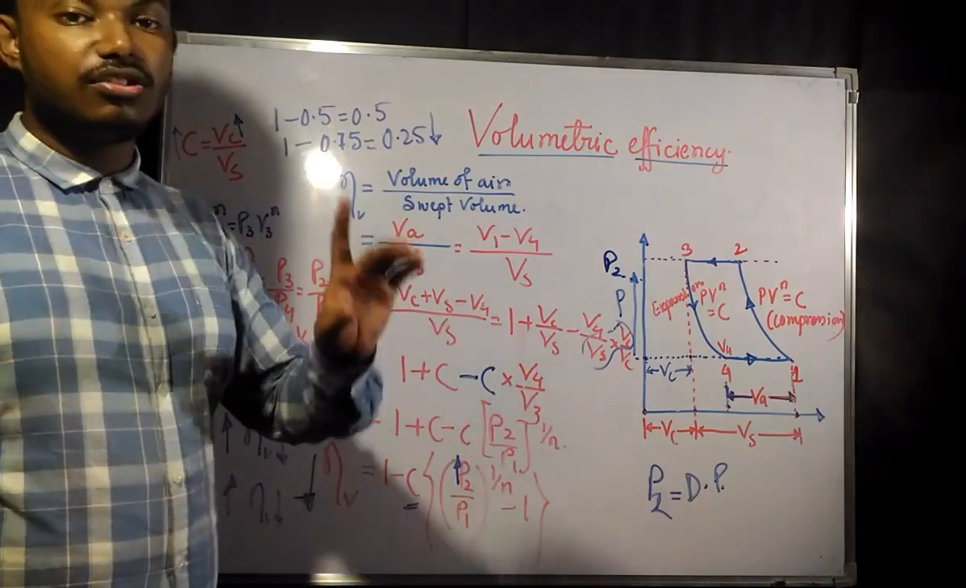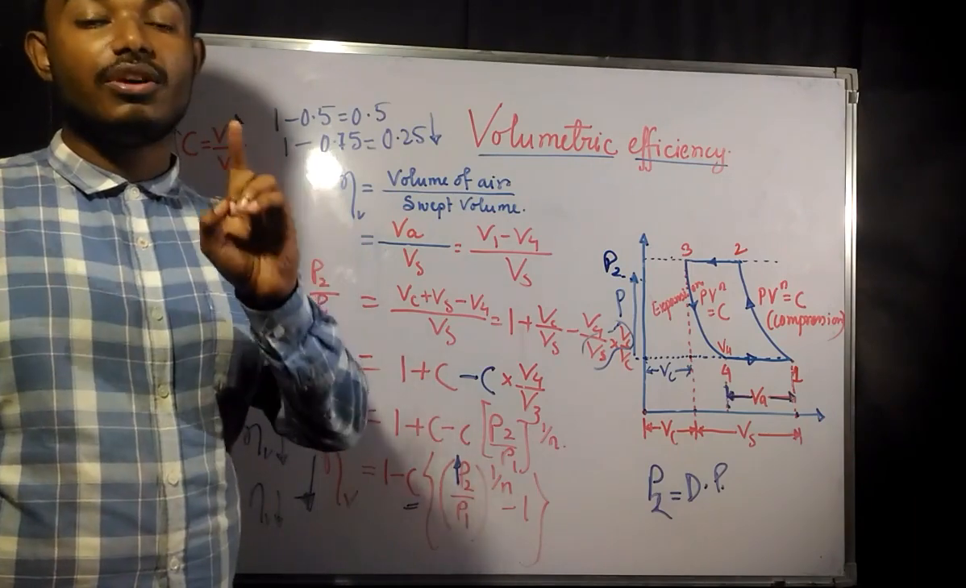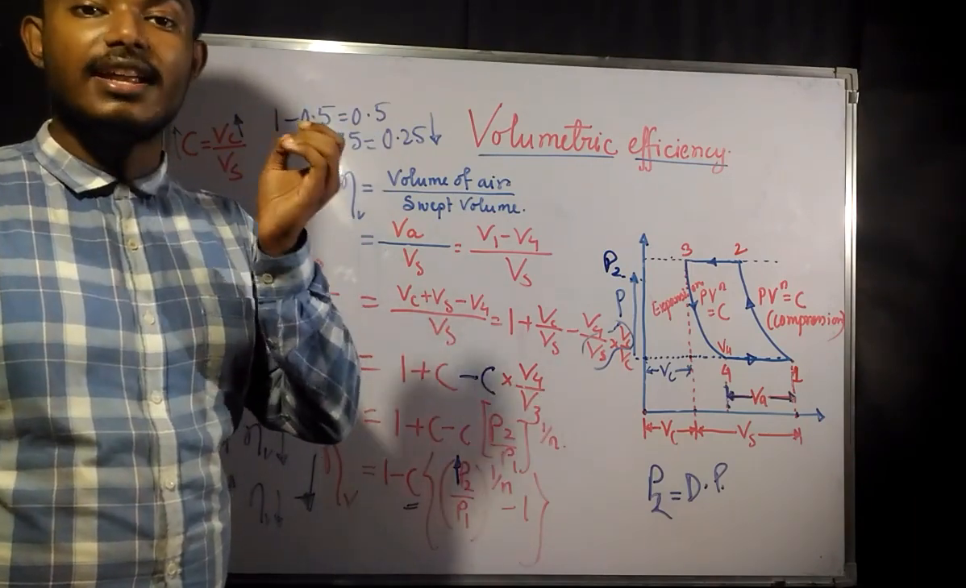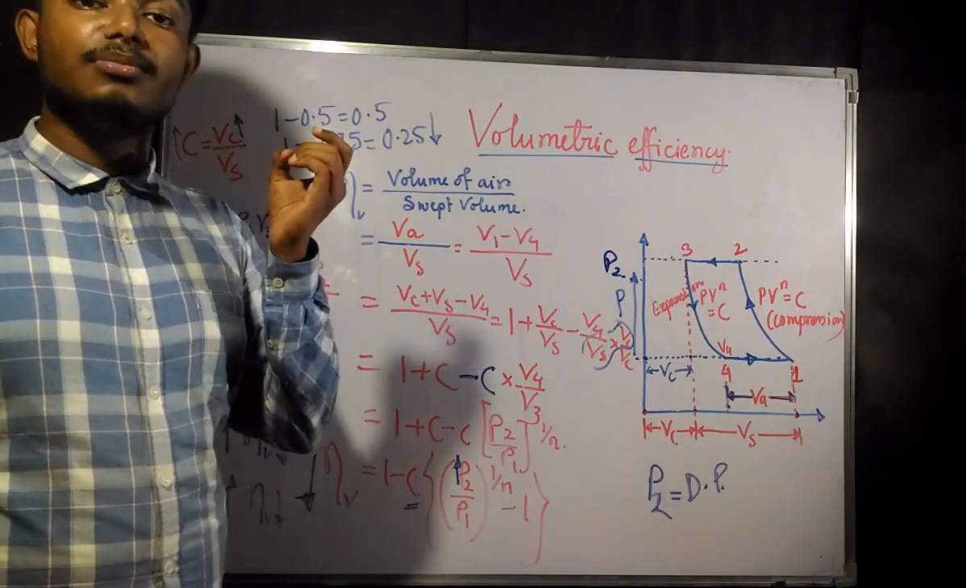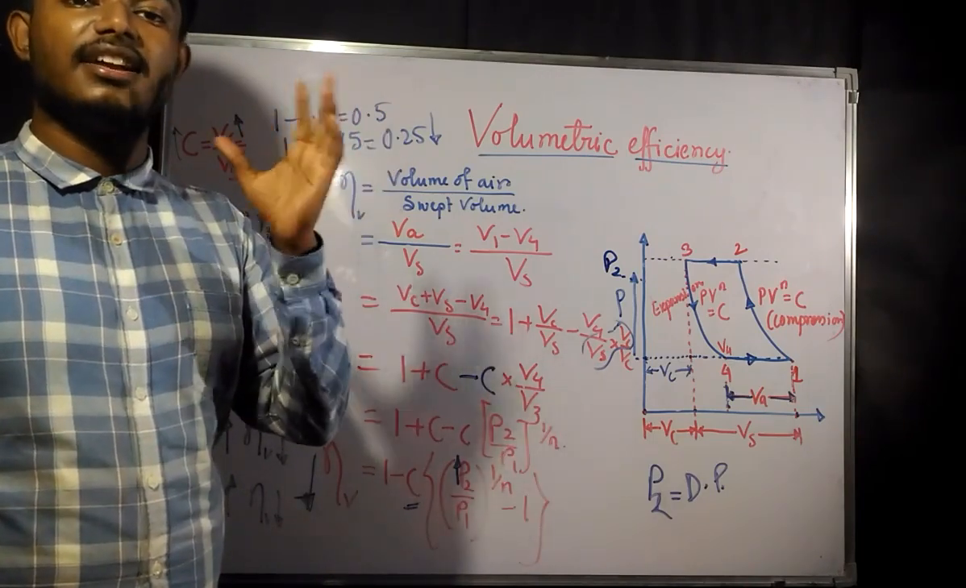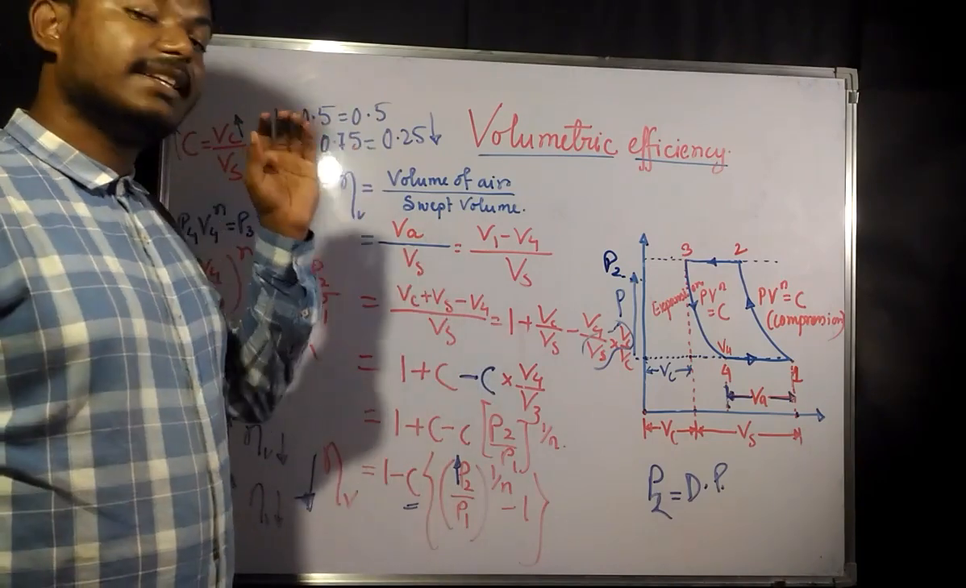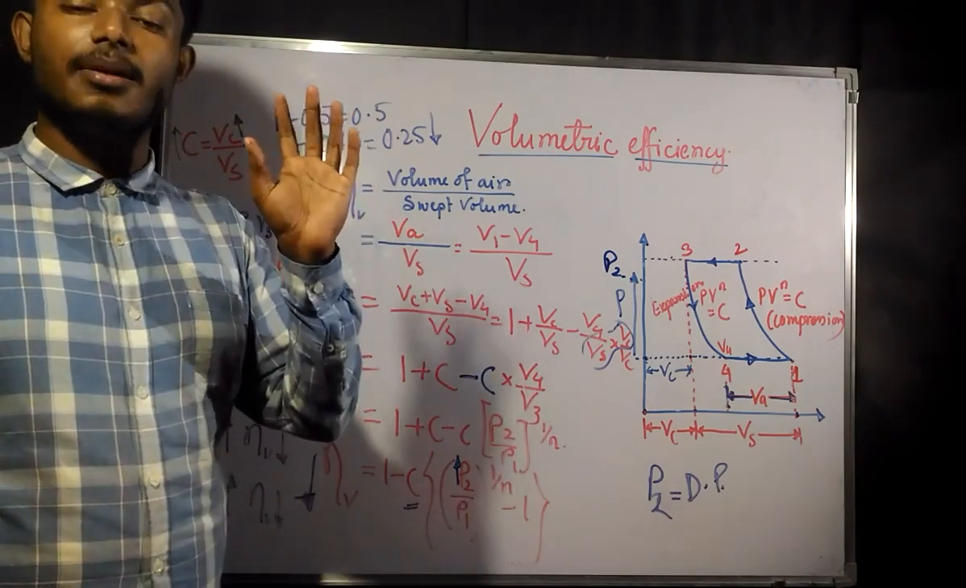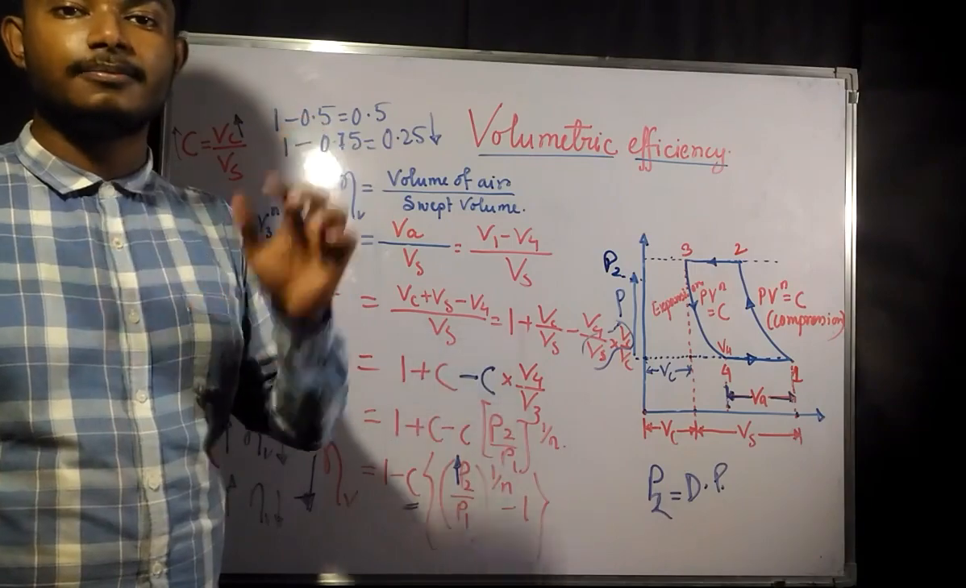And we have also seen that for a compressor where the clearance volume is not there, the volumetric efficiency is going to be an ideal case of 100%, but that is impractical. It is not possible to construct a compressor where the clearance volume is not there.